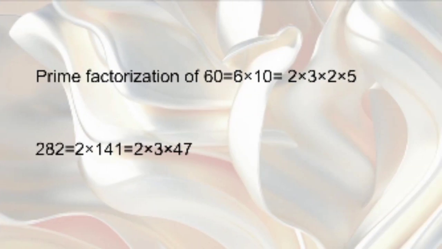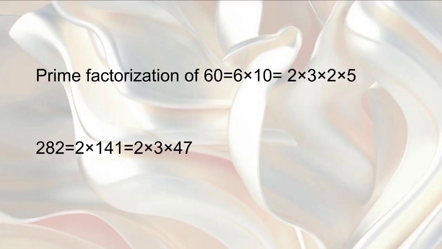If we write the prime factors of 60 all together, then the prime factorization of 60 equals 6 times 10 equals 2 times 3 times 2 times 5. Same is the case for the number 282: 282 equals 2 times 141 equals 2 times 3 times 47. So in both cases, a tree structure is formed.